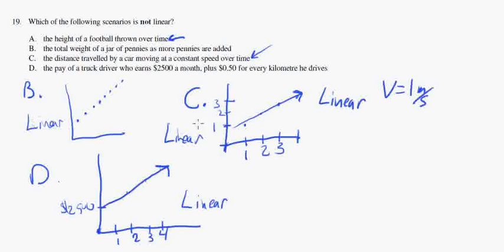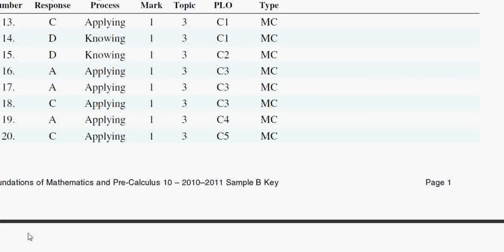Alright, so we know that B, C, and D are linear. That means that A has to be not linear. So 19 has to be A, because one of them has to be not linear. Okay, if B, C, and D are linear, A has to be nonlinear. And that's how we solve it if we don't know anything about gravity. And let's check to make sure we are correct.